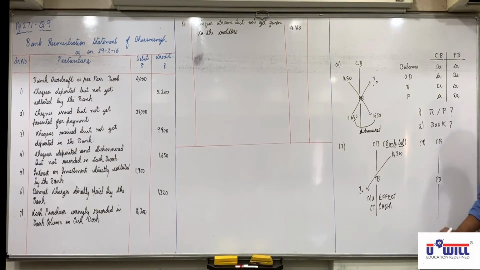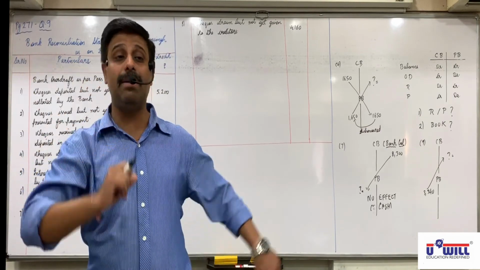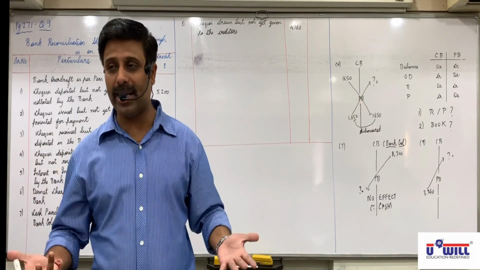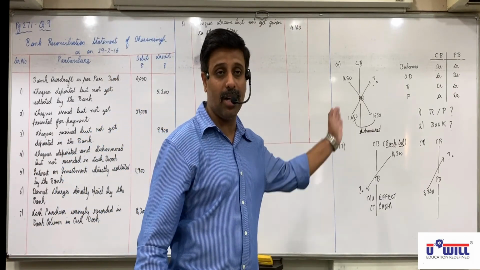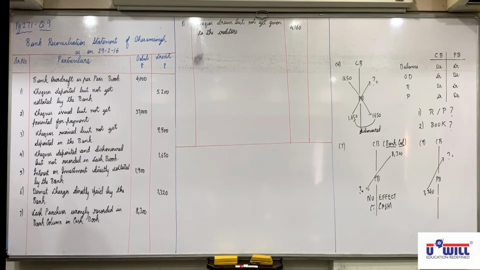What amount they have debited? 3340. So bank has debited this in business passbook, but it is not yet credited in cash book, so credited in BRS. Okay, the mistake is done by the bank. We gave it from personal account, but bank has debited that in current account, business passbook. We have not recorded in cash book. So it is debited in passbook, but not yet credited in cash book, so credited in BRS. Mark this also important, show that workings. All of you understood the reason for this? But practically this reason never comes in our BRS, because banks never do such mistake.